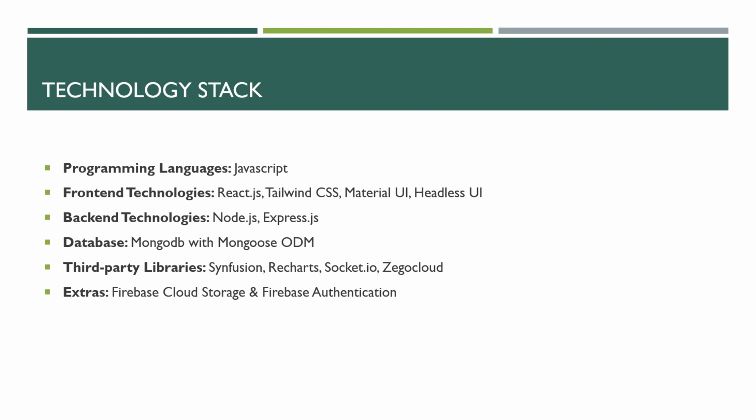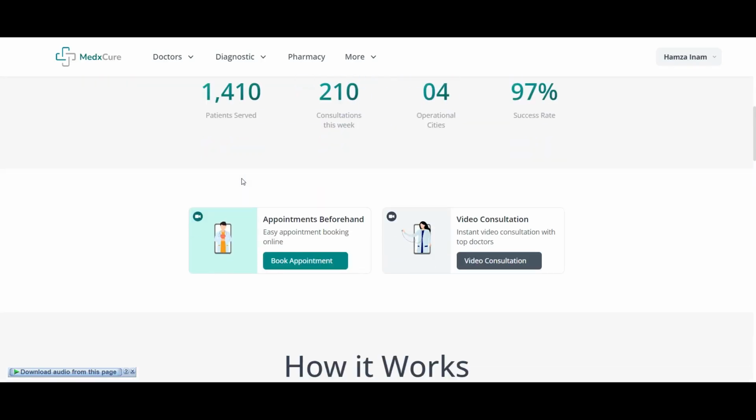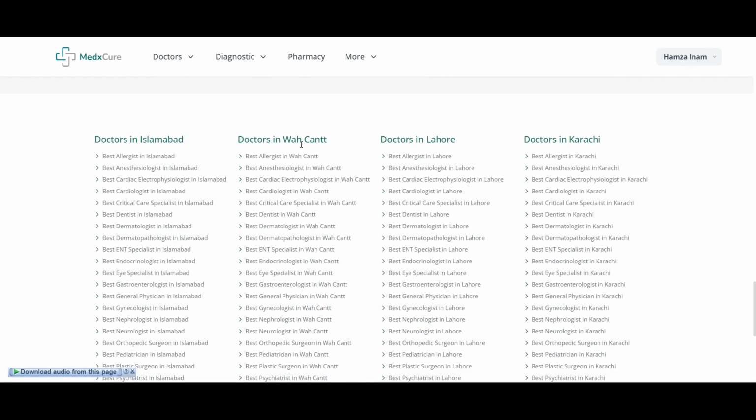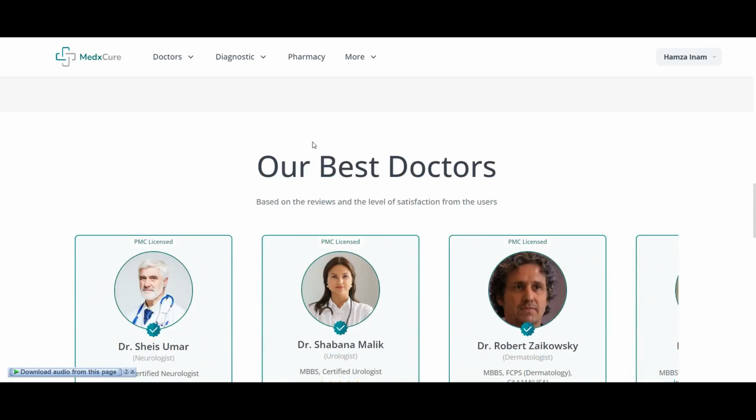Moving on to the tech stack, we have basically used the MERN stack with Mongoose ODM. All the extras include Material UI and Headless UI for the built-in components. Third-party libraries include Syncfusion for data grids, Recharts for line charts, Socket.io for real-time call notification, and ZEGOCLOUD as the calling service. Moving on to the system. This is the hero section, some dummy stats, some cards, how it works steps, a slider of best doctors, and a list of all the specialists in all the cities.